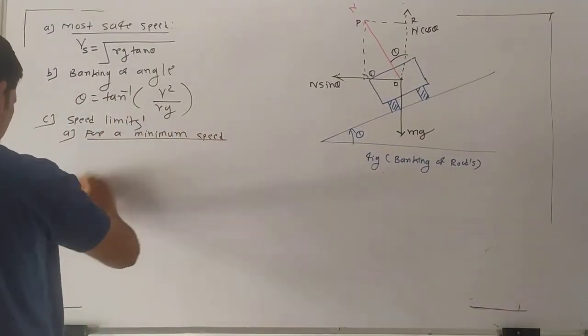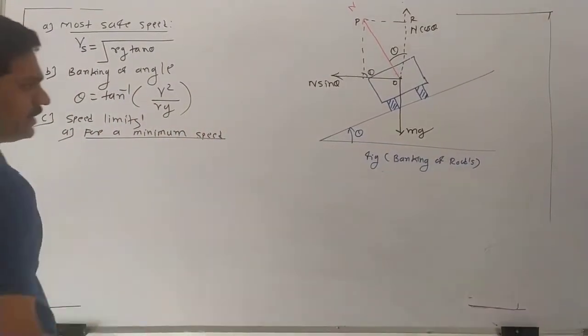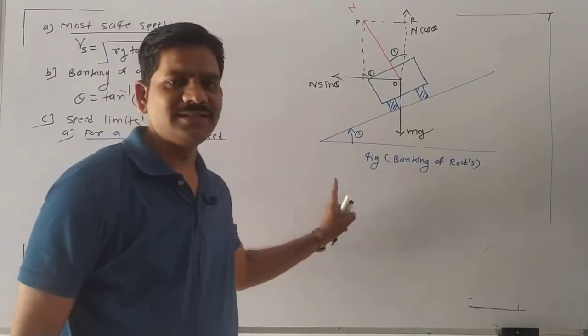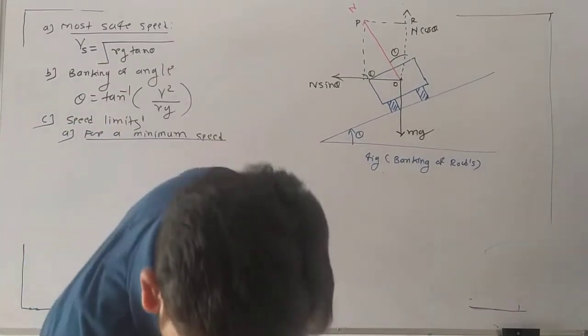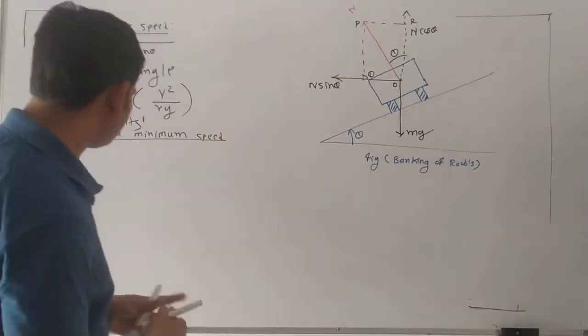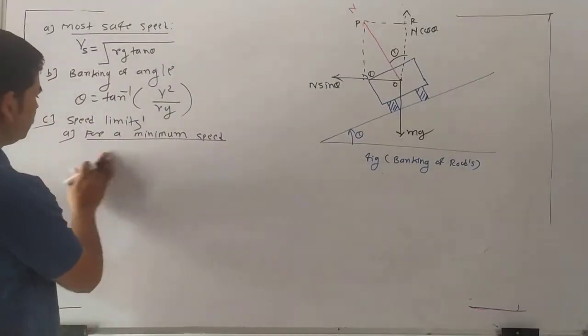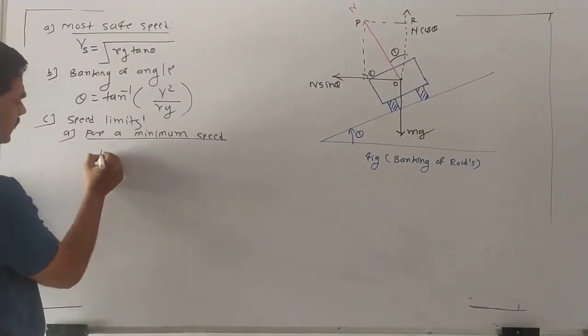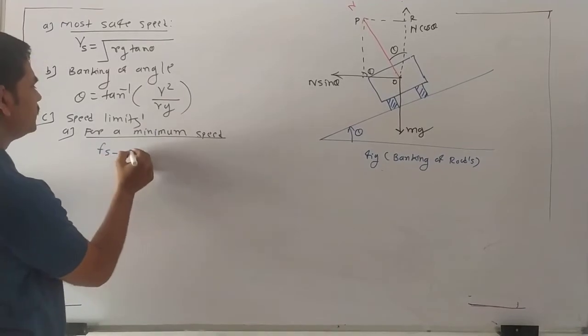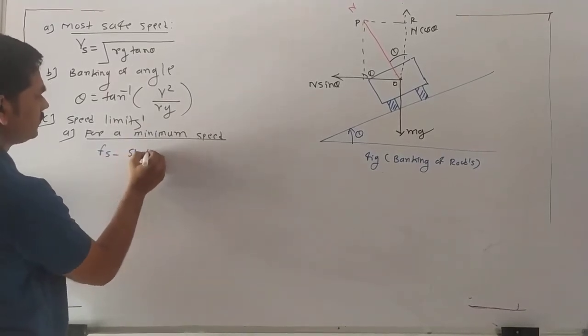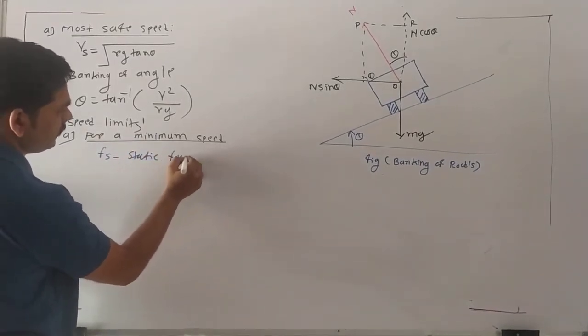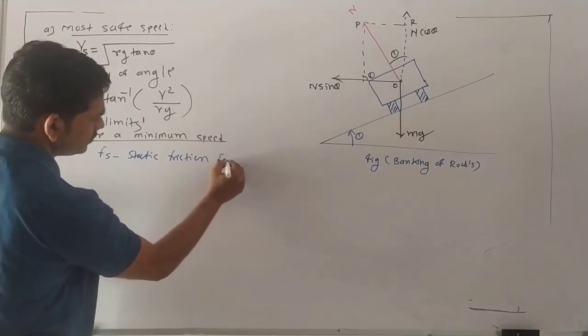So for a minimum speed, what conditions do we require and what is the adjustment in that diagram? So let's see here. For a minimum speed, there will be a friction force. This is Fs, which is called the static friction force.